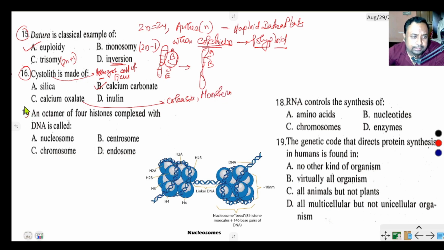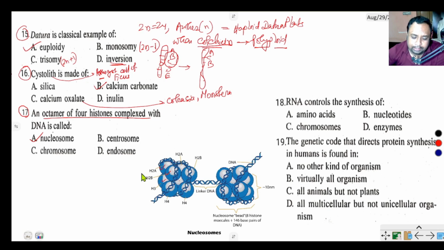Question number 17. An octamer of 4 histone complex with DNA is called nucleosome. This is the nucleosome where H2A, H2B, H3, H2B, H3 and H4, 4 histone proteins are compactly arranged in 2 rows.